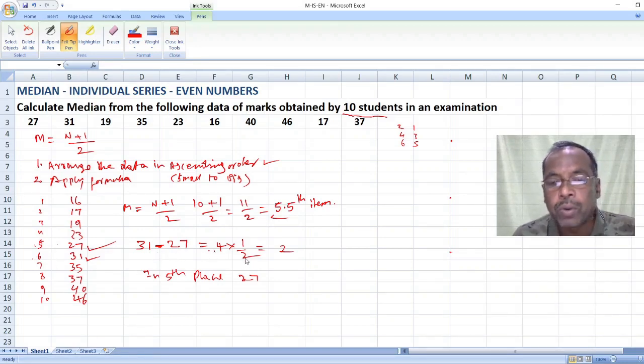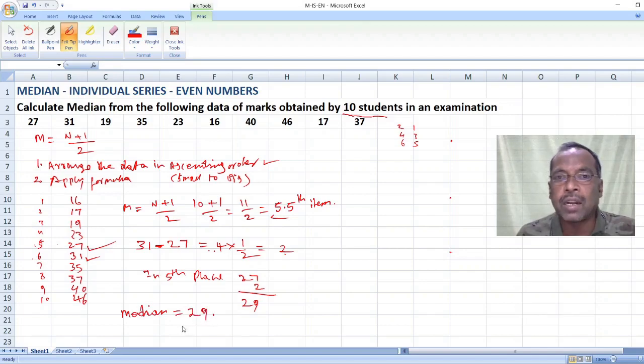In that we have to take half of that. What is the half of 4? 4 into 1 by 2 is equal to 2, isn't it? This should be added to fifth place number 27, and that comes to 29. So my dear students, median is equal to 29. That's all. Very simple.